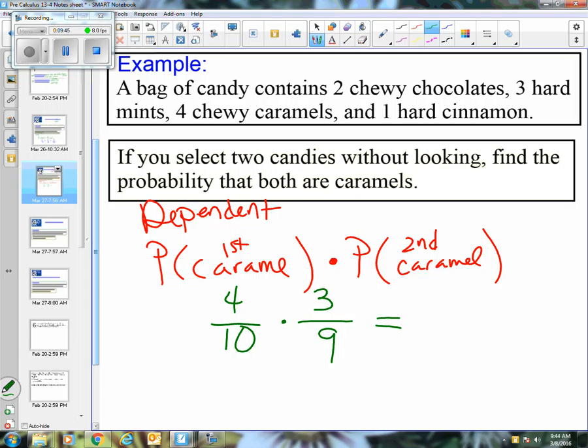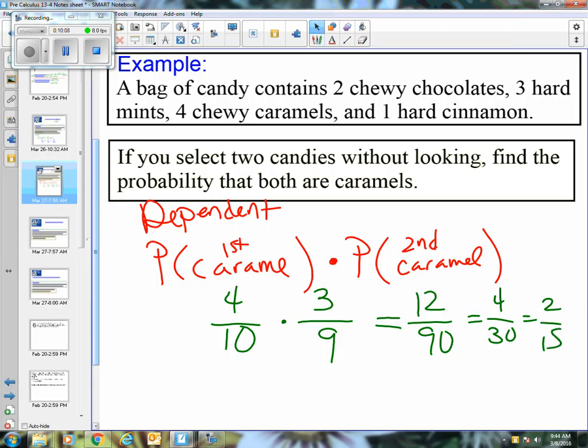But this is definitely an and. I want both of them to happen, but it's dependent because I did not put that candy back in the bag. So that would be 12 out of 90, which I think reduces down to, let's see, if I divide them each by 3, that would be 4 out of 30, so 2/15. Double check and make sure that's okay.